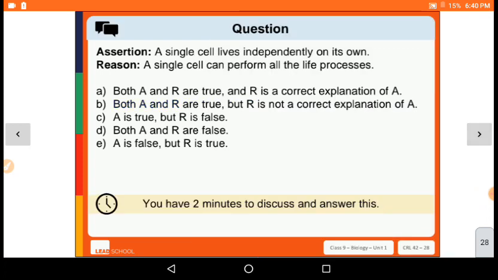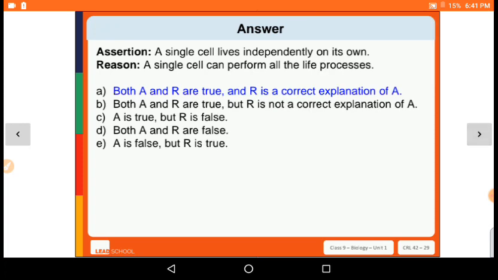Okay, a single cell lives independently on its own. A single cell can perform all the life processes. So the assertion is a single cell lives independently on its own. That is also true. A single cell can perform all the life processes. That is also true, and that is the reason why they can live independently on their own, because a single cell will perform its own life processes. So a single cell can remain independent. Therefore both A and R are true, and R is the correct explanation of A.